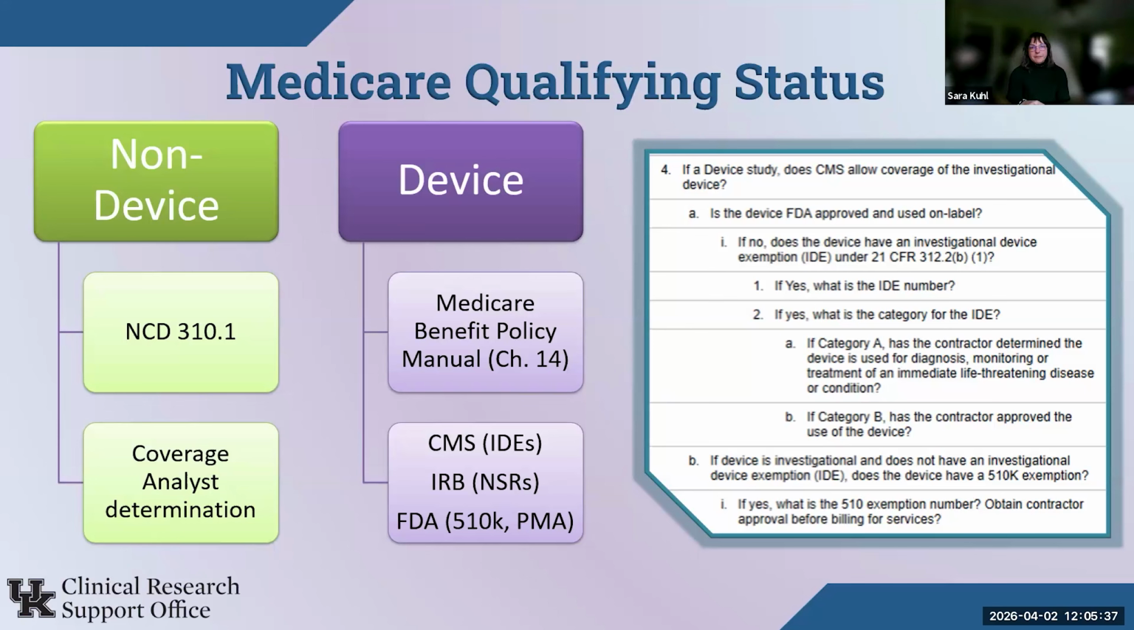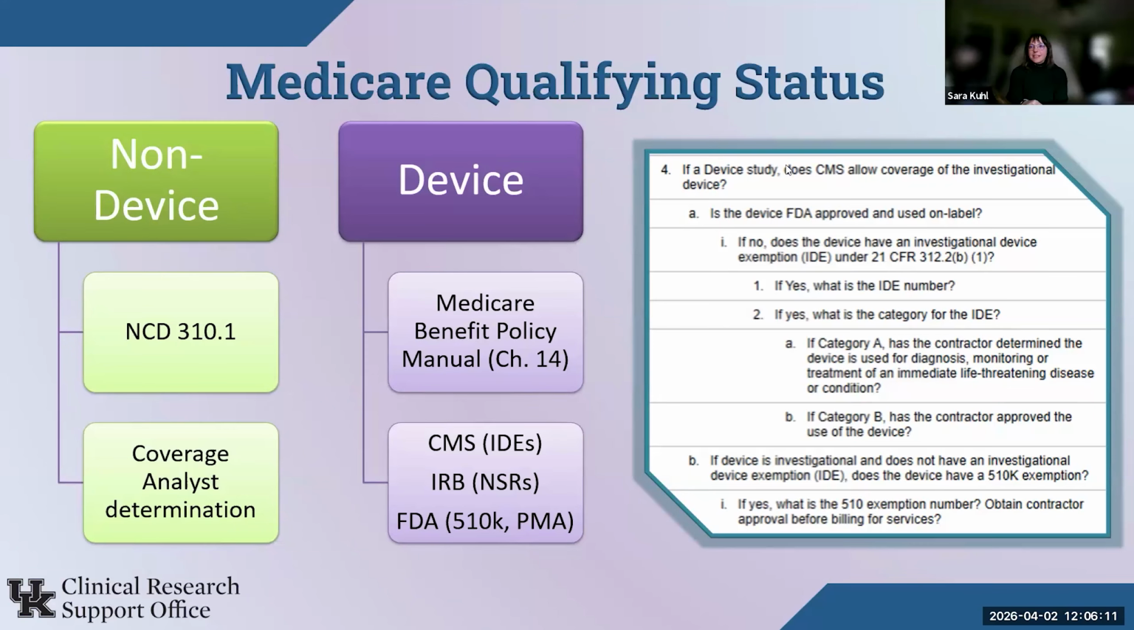So what's the difference about the qualifying status and why does that matter? Most of you have seen our billing grids before, and you're really used to the non-device trials. This is where we apply that NCD 310.1 for qualifying status, and we determine this at our local office with our coverage analysts. Device studies are different. They can only qualify under Medicare Benefit Policy Manual Chapter 14, and instead of us making the determination, it comes from an agency, such as CMS, the IRB, and the FDA.